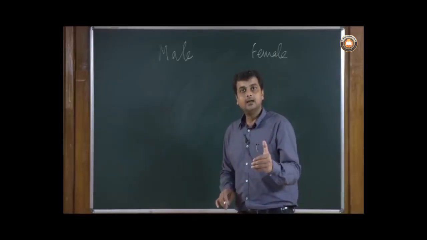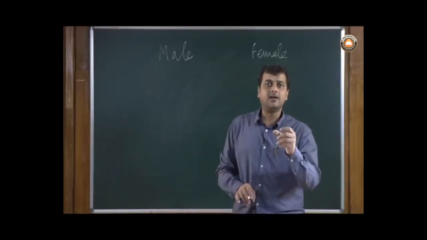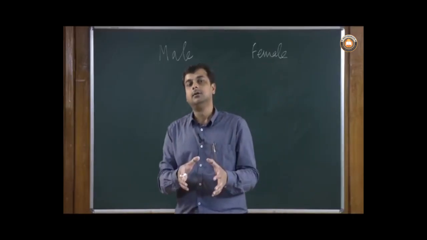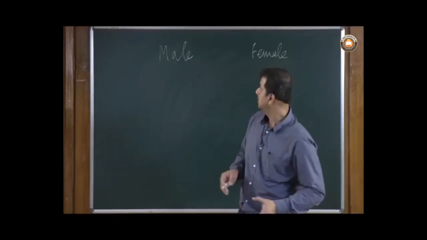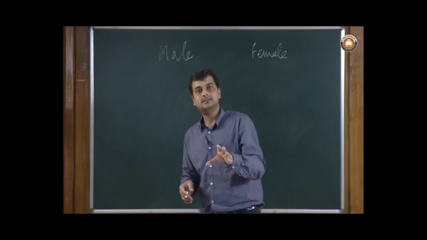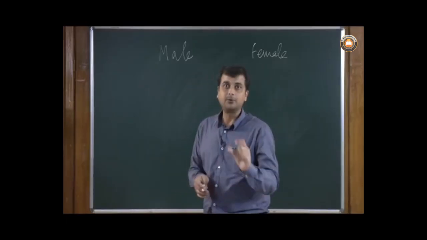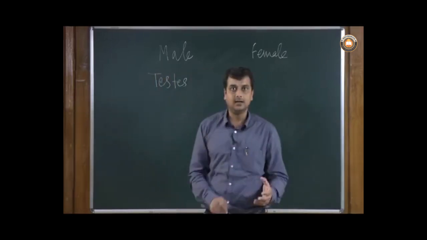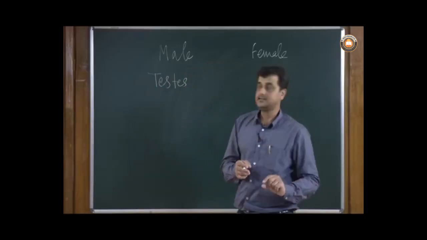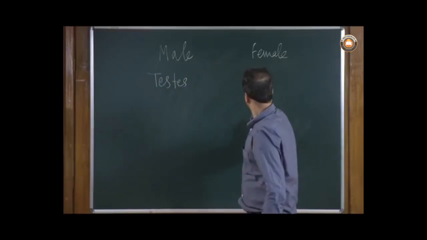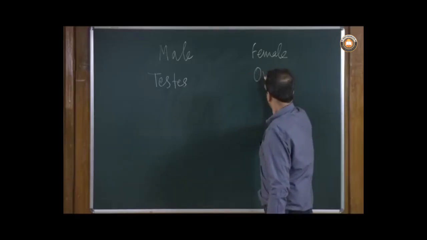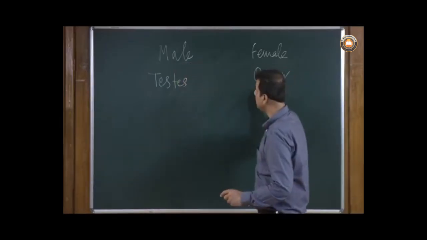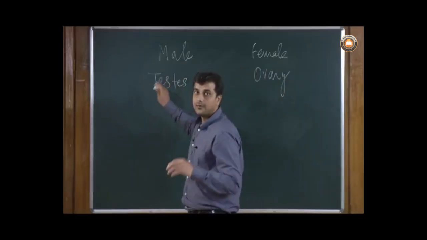So, the male and the female have very specific organs, a very specific kind of system available for the reproductive aspect. The organ involved in the male reproductive system we call testis. There are two testes actually, a pair of testes, and similarly in case of female we have the ovary. So we have the ovary as a reproductive organ in case of female, and we have testes in case of male.